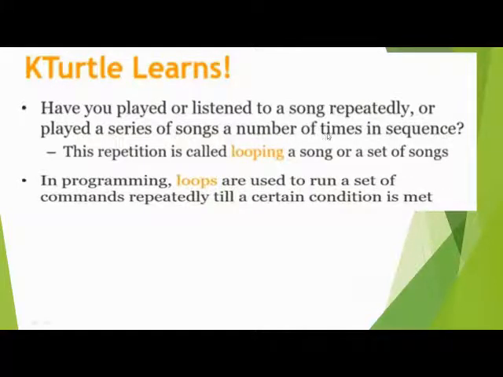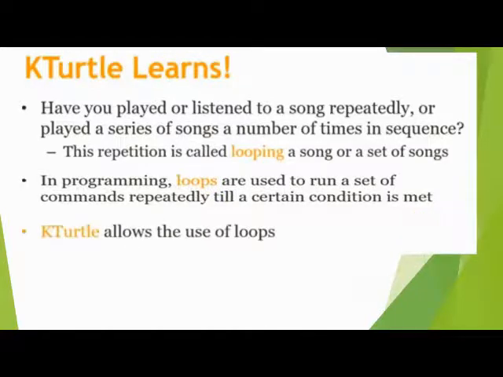In programming, we use different types of loops, different types of instructions or commands which we give to a computer. These loops execute the commands we have given till the certain condition is met. When the condition is met, the program automatically stops. So these are the loops that we use for repetition.